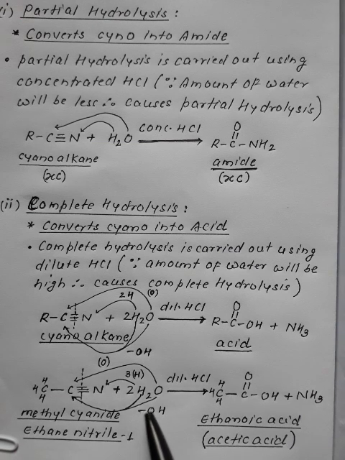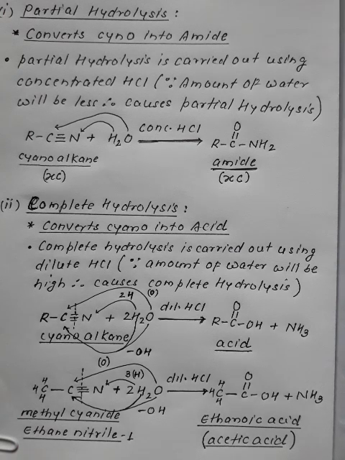Over here, 2 into 2, 4 hydrogen, of which 3 combine to nitrogen, converting it into ammonia. 1 O combines with this carbon, C double bond O. Left over 1 H and 1 O combines over here, and it converts into acid. So cyanoalkane converts into acid.